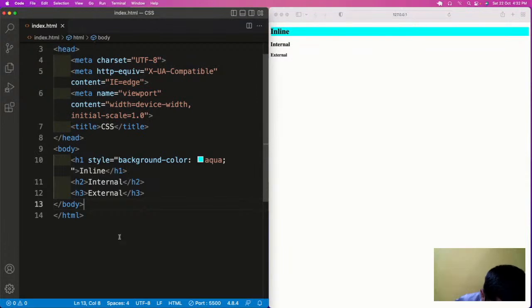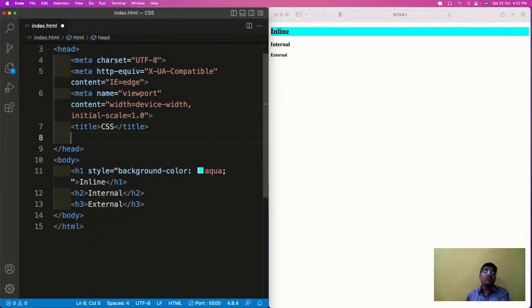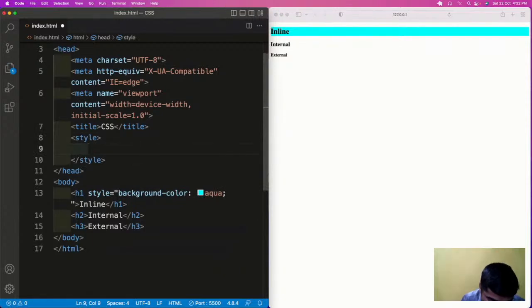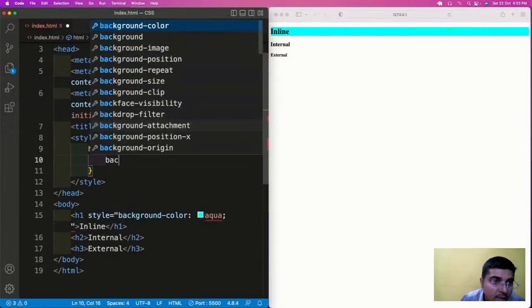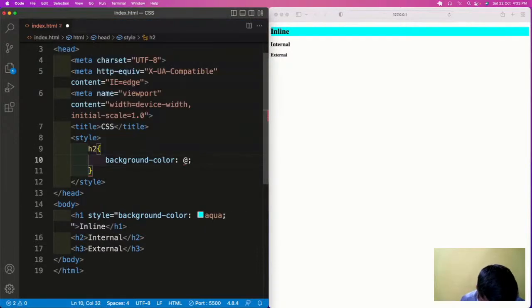Now the second one, which is internal. Internal means internally, and one more thing, always try to correlate the meaning of the word with that function also, so that you can have a better idea of what this word does. So internal means internally somewhere in the HTML file. So let us apply that, and here h2, and we will have again a background color.